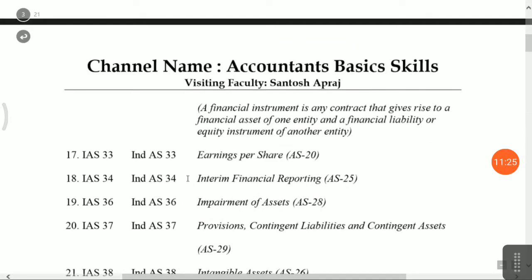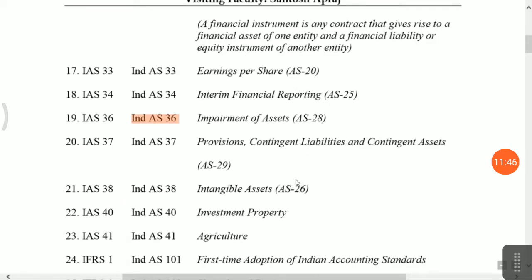Okay, next one is earning per share, similar is there. Interim financial reporting, similar. Impairment of assets is similar, means what I am saying is that whatever data is contained in the international accounting standard, the same is copied here also, but carve outs are there because of deviation, based on which the Indian accounting standards are amended. Okay, provisions and contingent liabilities, contingent asset, intangible asset, investment properties. This is not in our accounting standard.